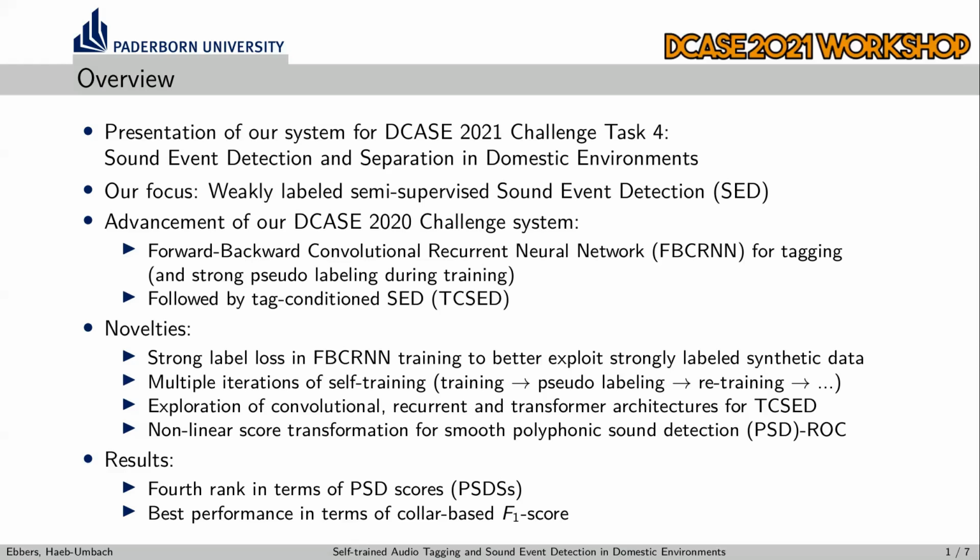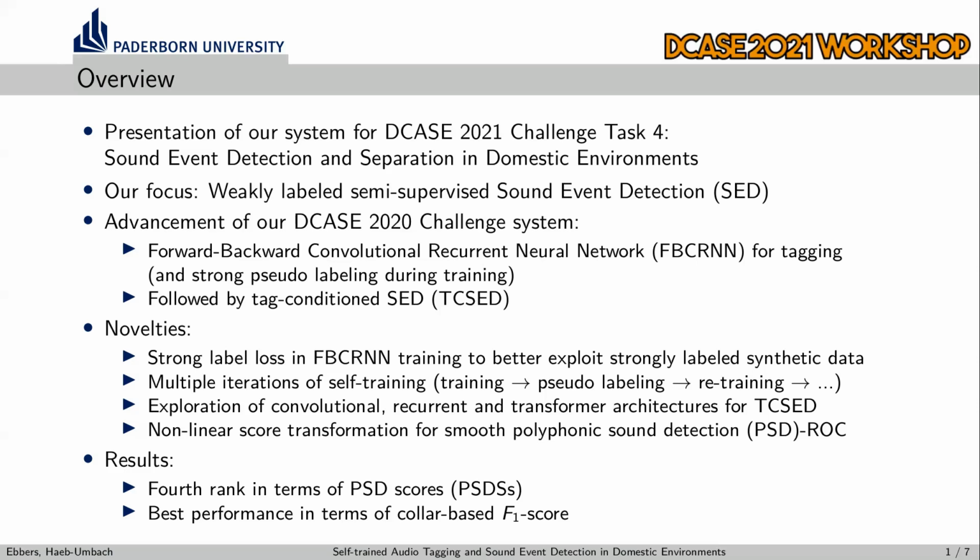Let me start by giving an overview of our paper. We present our system for this year's DCASE Challenge Task 4, which is called Sound Event Detection and Separation in Domestic Environments. Our focus here lies on the weakly labeled and semi-supervised sound event detection part. We present an advancement of our last year's system, which consists of a forward-backward convolutional recurrent neural network for audio tagging and for strong pseudo-labeling of the weakly and unlabeled data, followed by tag-conditioned sound event detection models.